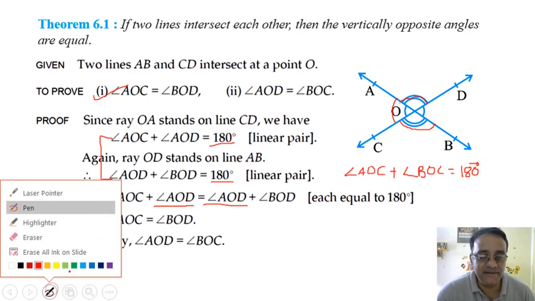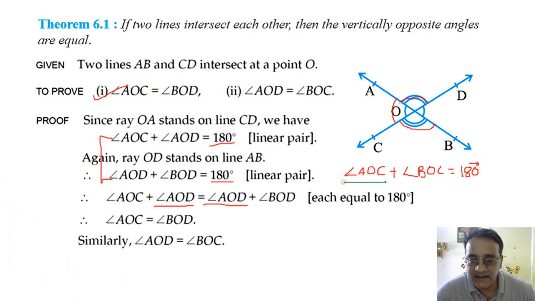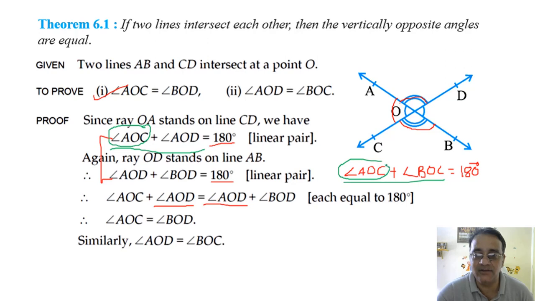Okay, now see the left hand side of this and this one. इसमें क्या चीज कॉमन है? एंगल AOC. सो एंगल AOC अगर हम लोग निकाल देते हैं तो क्या मिलेगा? एंगल AOD is equals to angle BOC. But we can write similarly these two angles are equal.